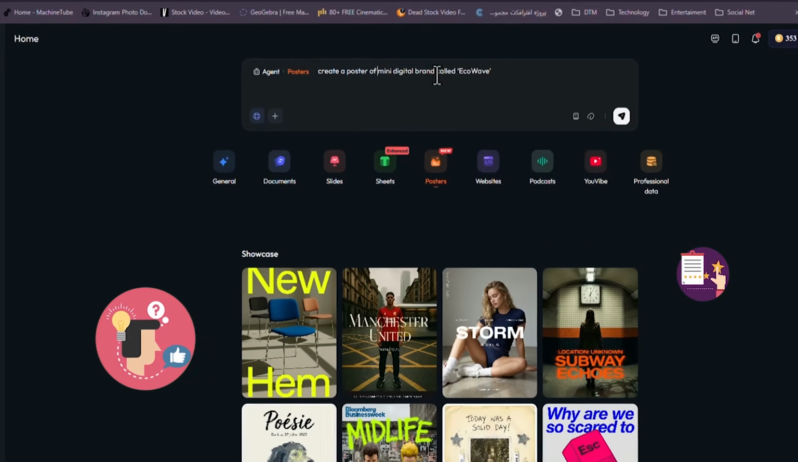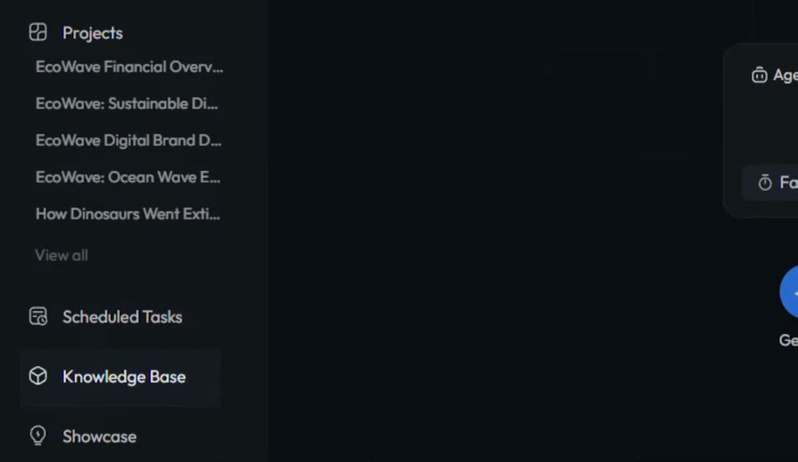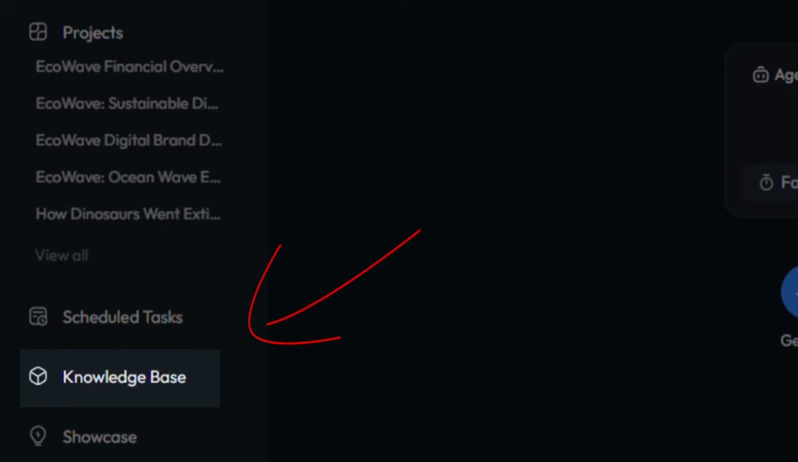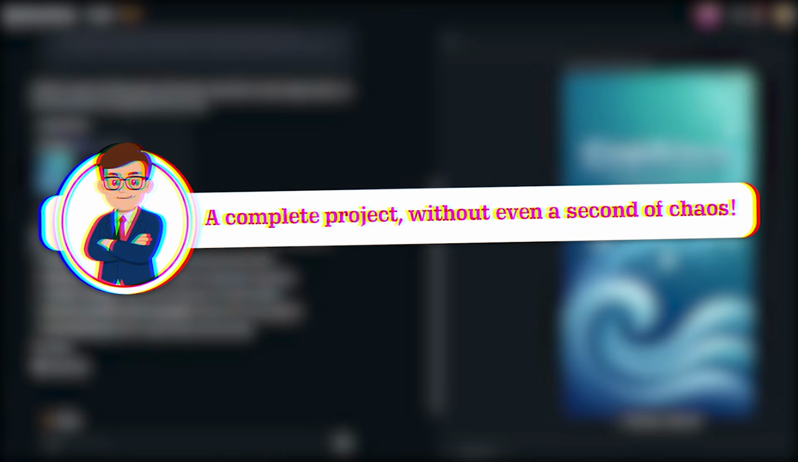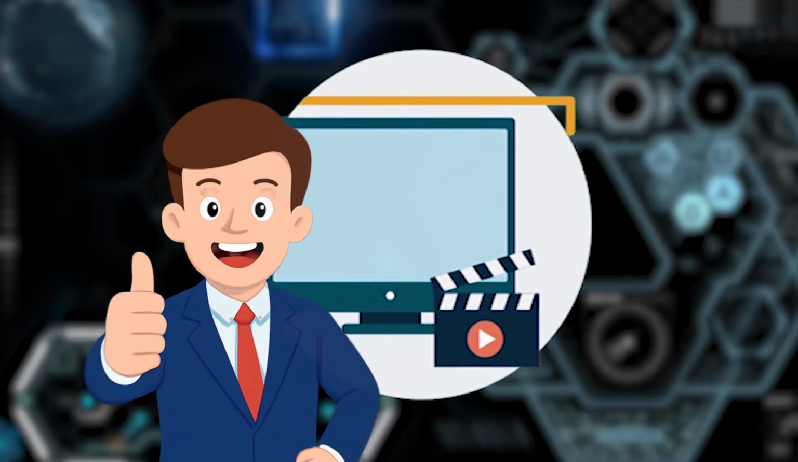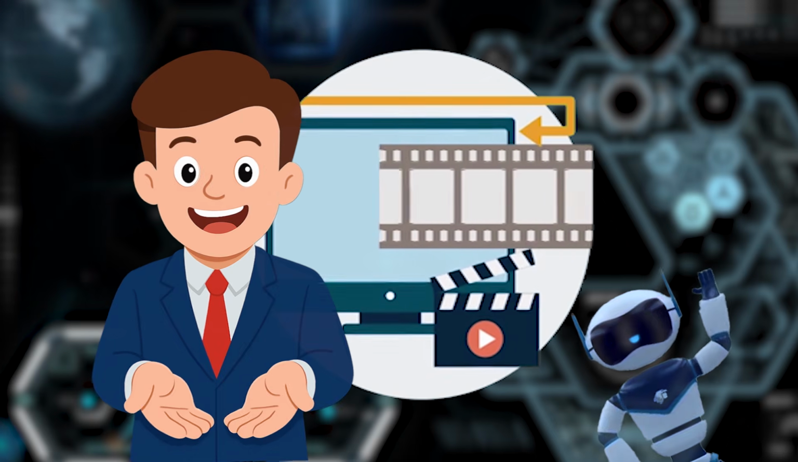And in Gallery, everything I created, slides, documents, sheets, websites, posters, is stored in Knowledge Place so I can download and manage everything easily. This means a complete project without even a second of chaos. This is a full project built entirely inside Skywork.